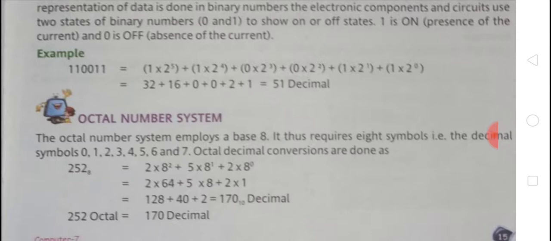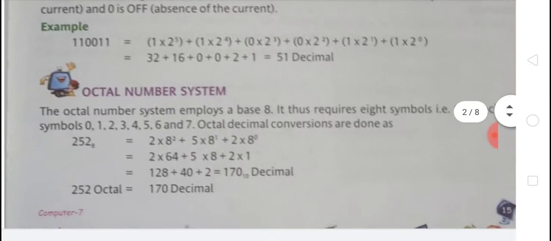For 1 into 2 power 5, the answer is 32. 1 into 2 power 4 is 16. Then 0 into 2 power 3 is 0. Then 0 into 2 power 2 is 0. 1 into 2 power 1 is 2. And 1 into 2 power 0 is 1. So 32 plus 16 plus 2 plus 1 is 51. This is the decimal number.